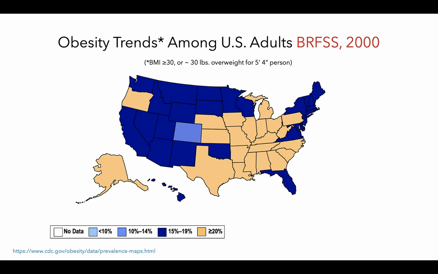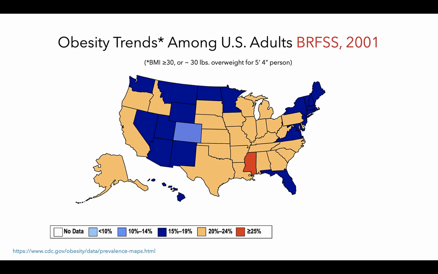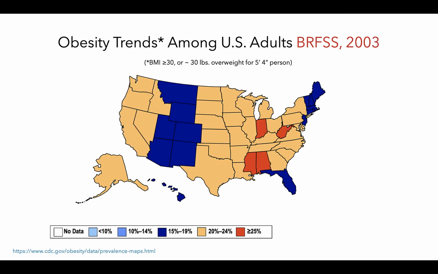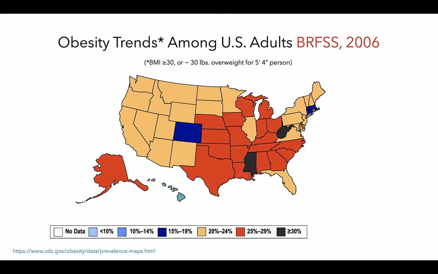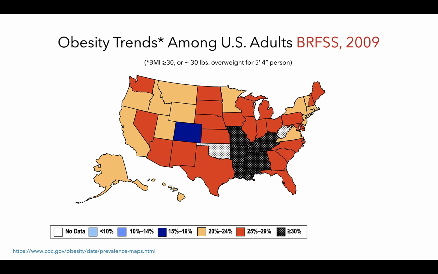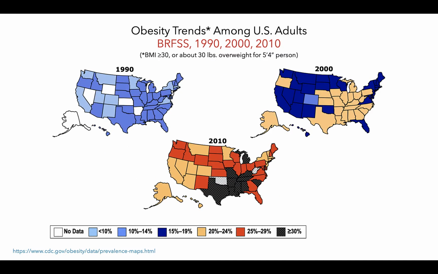As we progress to the 2000s, we see more and more states with 20 to 24% of adults with a BMI classified as obese, and one state reporting greater than 25% of their population had a BMI classified as obese. Similar trends are seen throughout the 2000s into the 2010s.